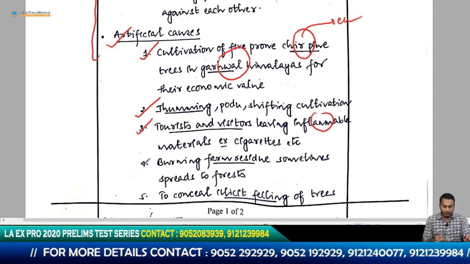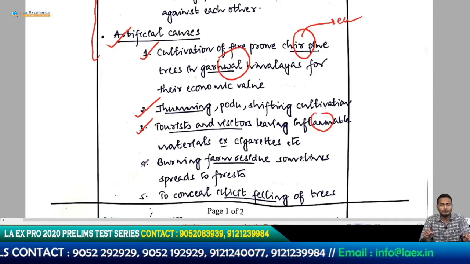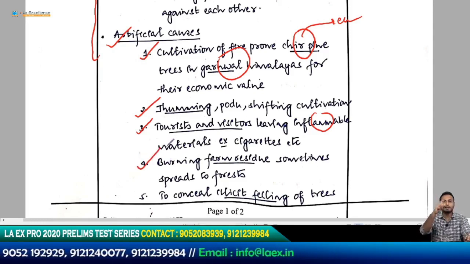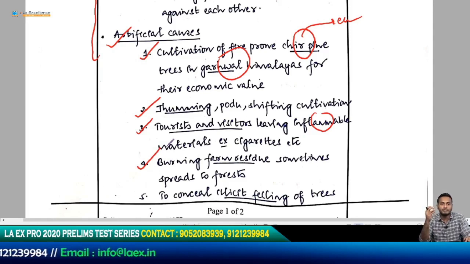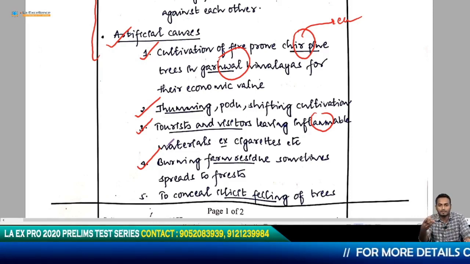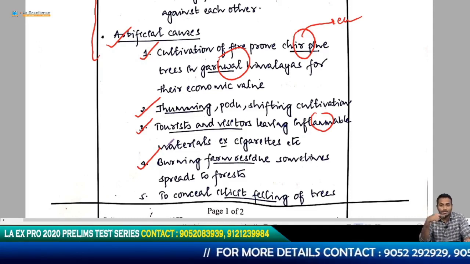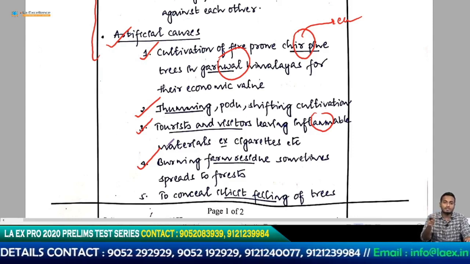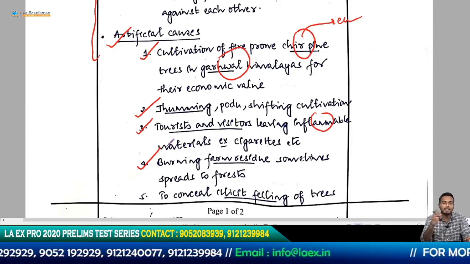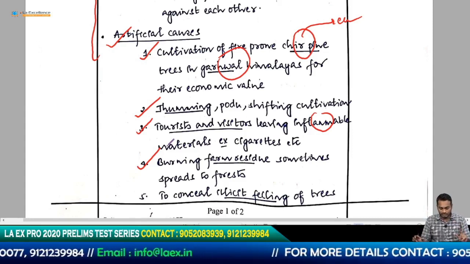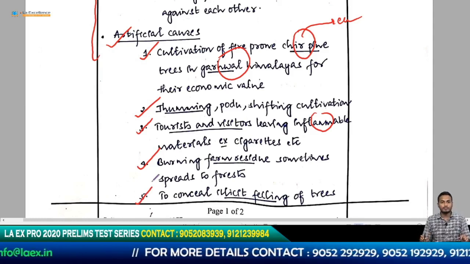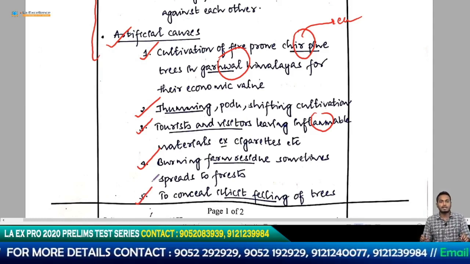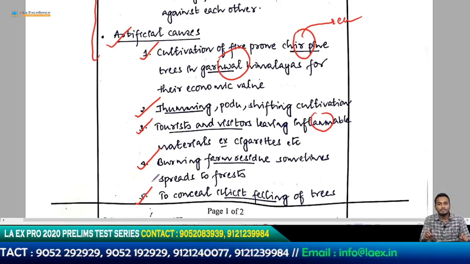What else can be done? What else is the cause? Okay, so how about farm residues? Punjab and Haryana areas are very famously known for burning the farm residues. Even the Delhi High Court and the Supreme Court have talked about this, and they asked them not to burn the residue. The government has come up with several schemes and so on, which is besides the point. But burning these farm residues in the fringes of forests causes this fire to spread into the forest, and then it becomes very difficult to control it. So that is one reason. And then to conceal illicit felling of trees. So there are people who poach these trees. Some people want sandalwood, some people want redwood, and so on. These people try and fell the forest.